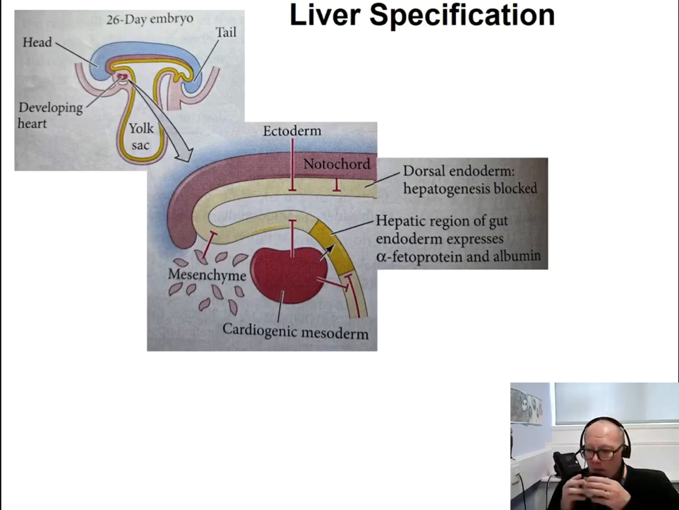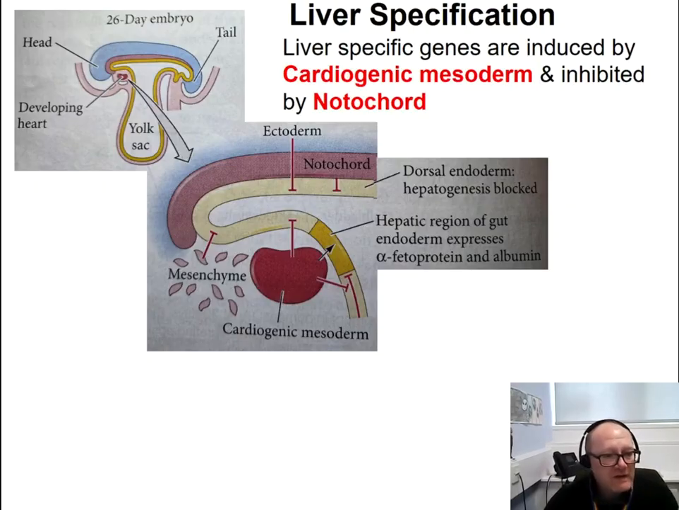Now, how is the liver specified? So the liver is specified from the endoderm, of course, but only in a specific region along the endoderm. And indeed, the only endoderm that is able to produce the liver diverticula is the one exposed to the cardiogenic